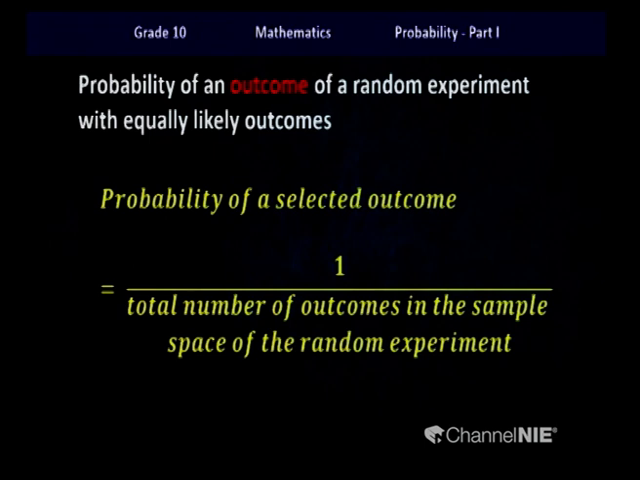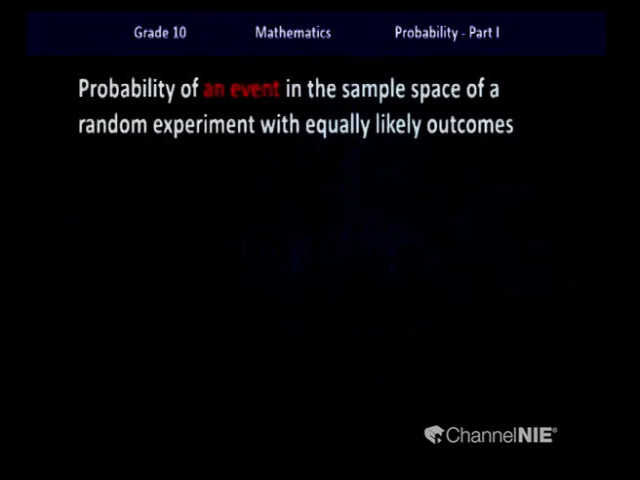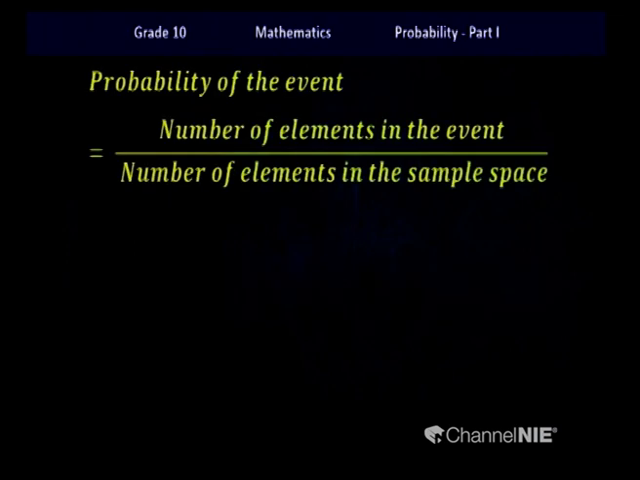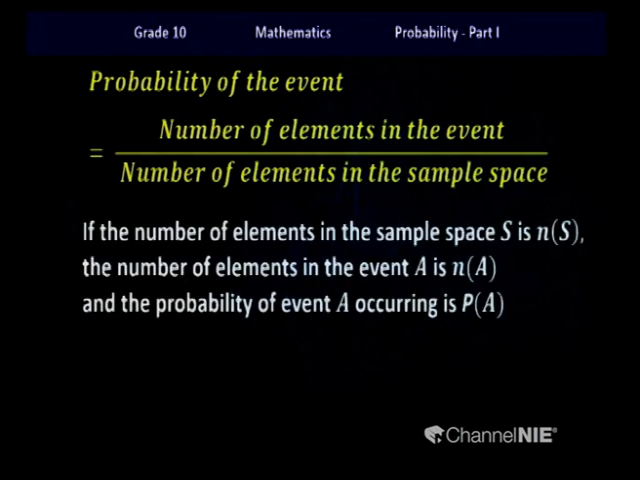Next, if we think of the probability of an event in the sample space of a random experiment with equally likely outcomes, we can write it like this. What happens in an event is that there can be more than one outcome. So children, in the numerator, we get the number of elements in the event, which is to be divided by the number of elements in the sample space. Right. So we will put this into notations. Probability of the event is equal to the number of elements in the event divided by the number of elements in the sample space.